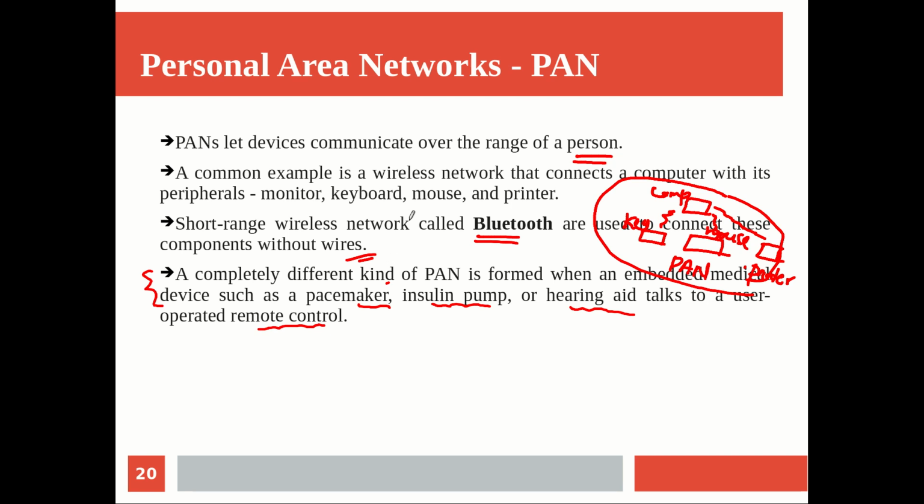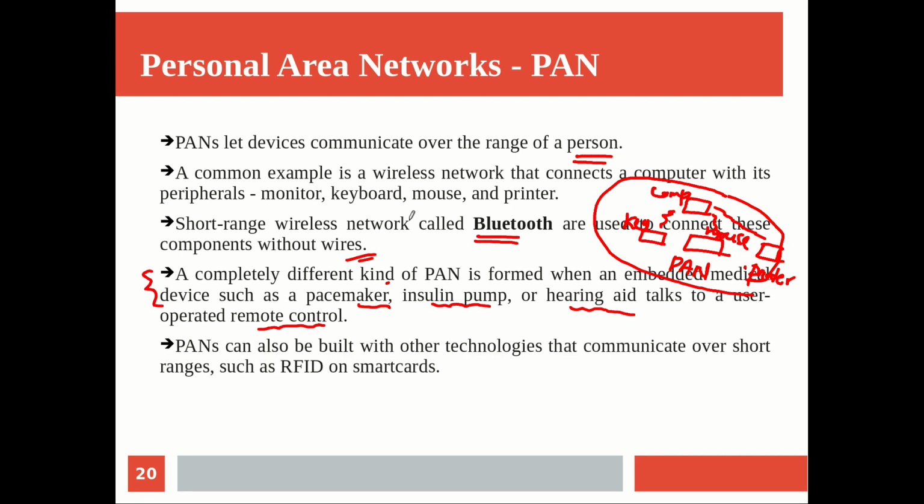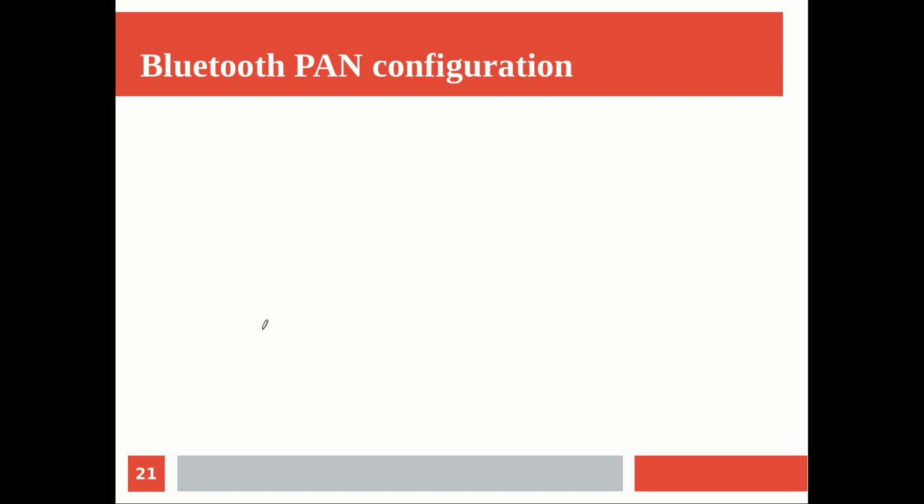Now personal area networks can also be built with other technologies that communicate over short ranges, such as radio frequency identification, RFID. In addition to Bluetooth, we can make use of RFID on smart cards also for making this possible.